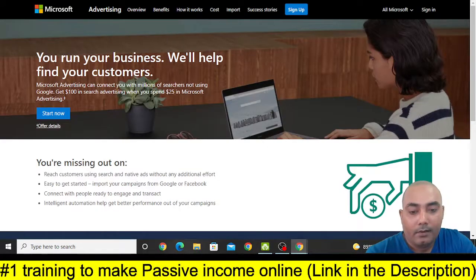And you'll be able to get $100 free advertising credit on Microsoft Ads if you spend $25 in Microsoft advertising. So if you make an account and spend $25 in Microsoft Ads, then you will be able to get an extra $100 free ad credit. So you can promote any offer in Microsoft Ads.